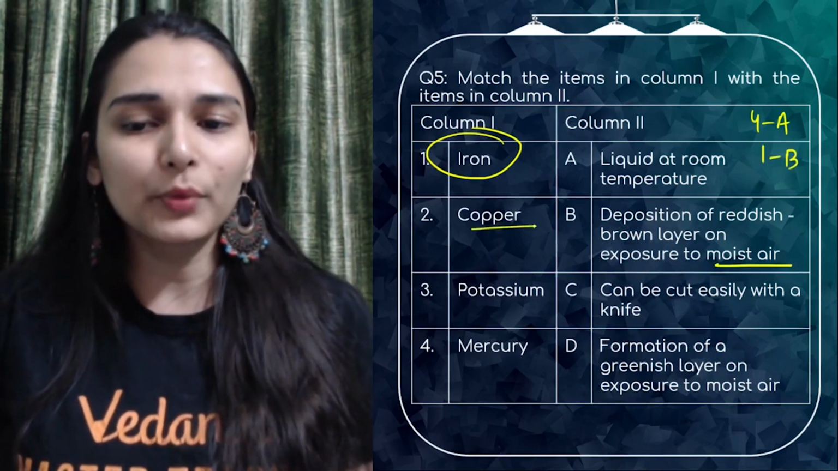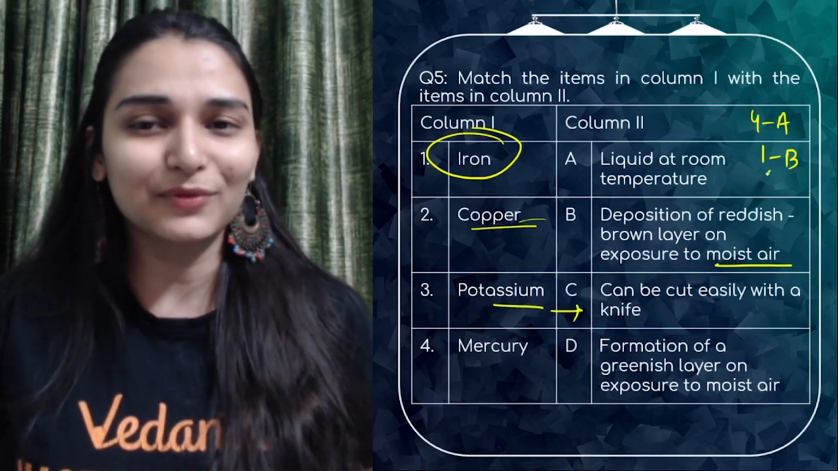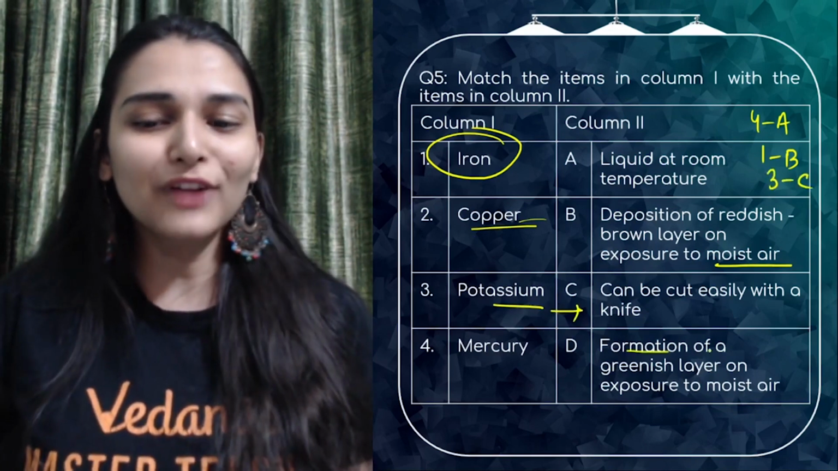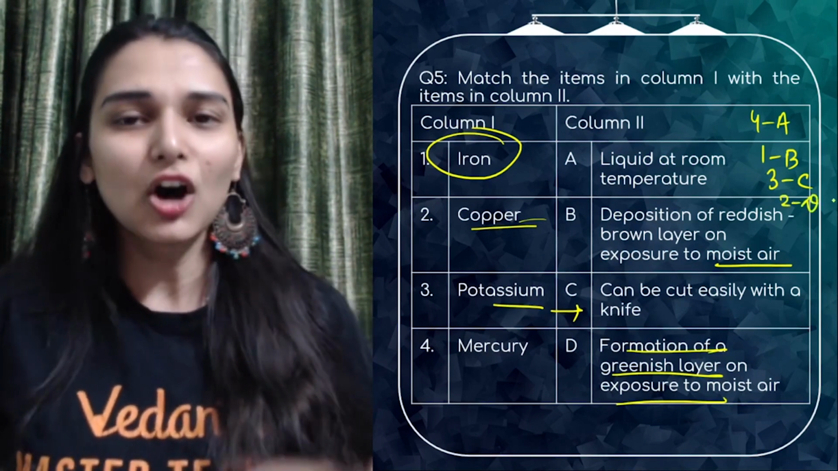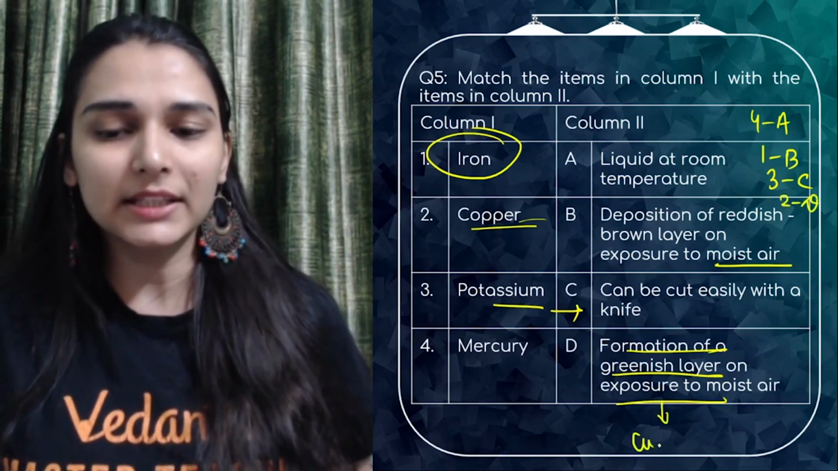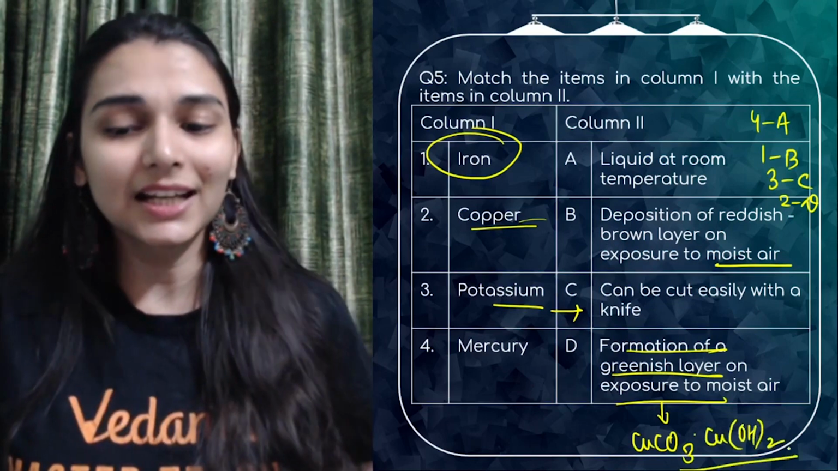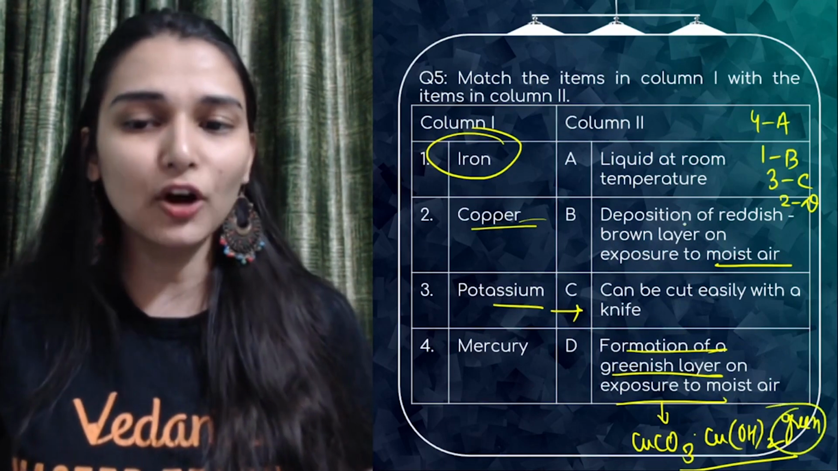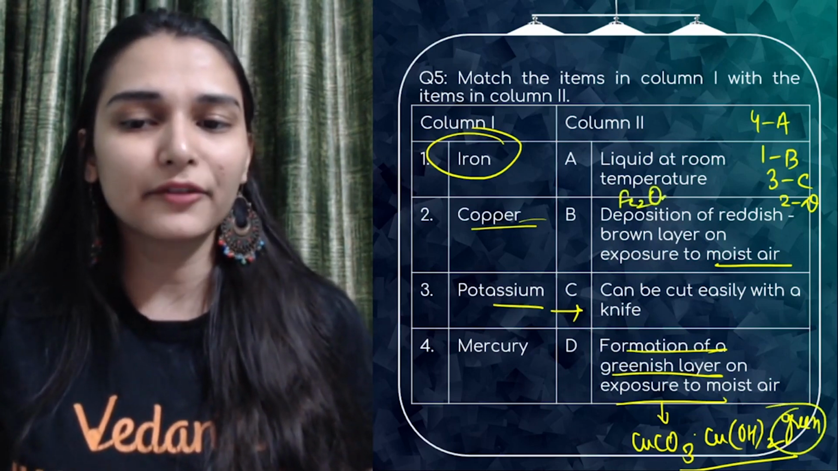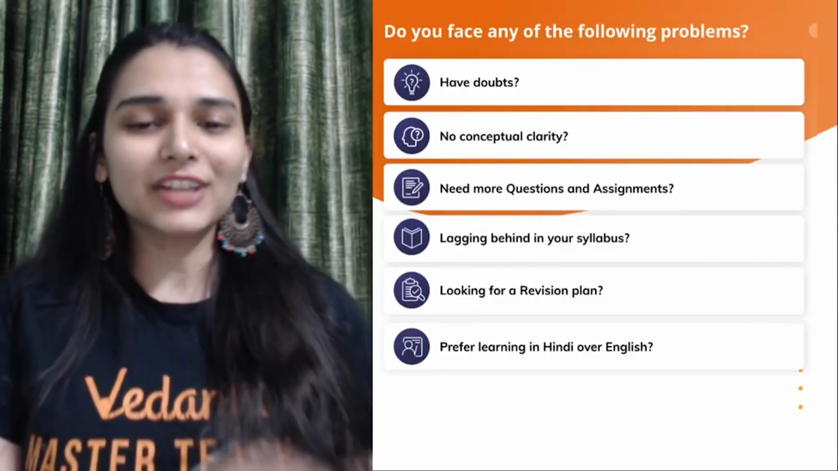Then you go to copper, can be easily cut with a knife, no. Potassium can be easily cut with a knife, okay. Copper, formation of green layer on exposure, definitely, right. And what is that green layer made of? That is basic copper carbonate. A layer of copper carbonate, a base, that's the green colored layer that you get, like the Statue of Liberty. And what is this one? This is hydrated ferric oxide. Easy peasy, not difficult. So check your answers, guys.